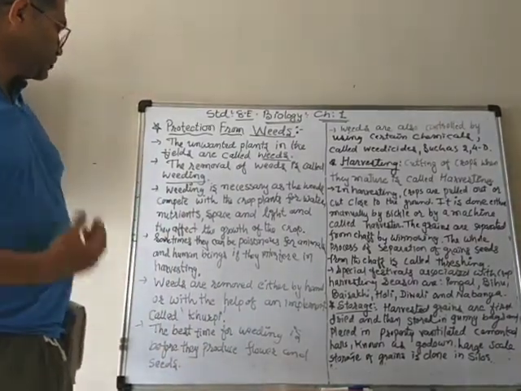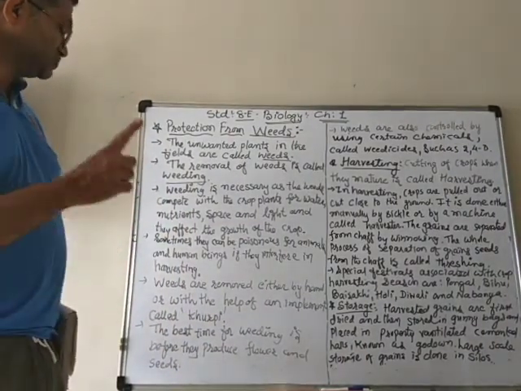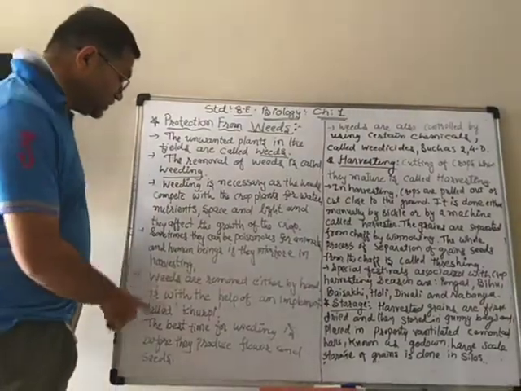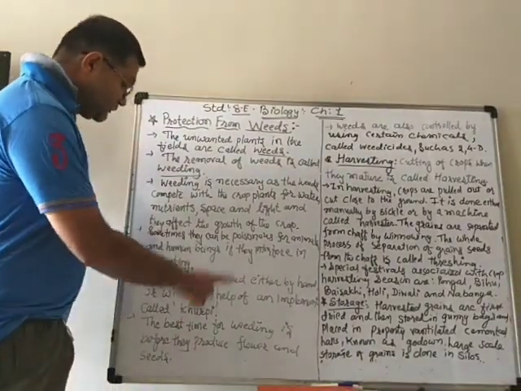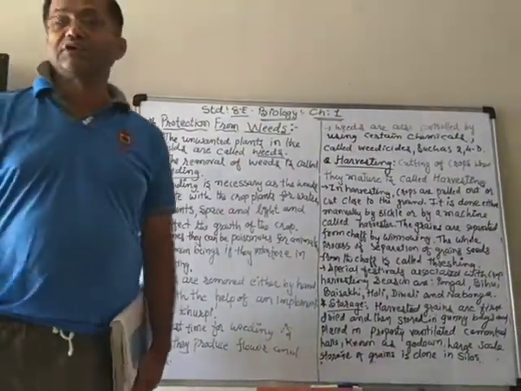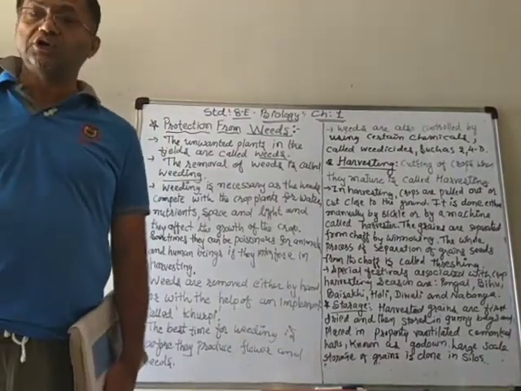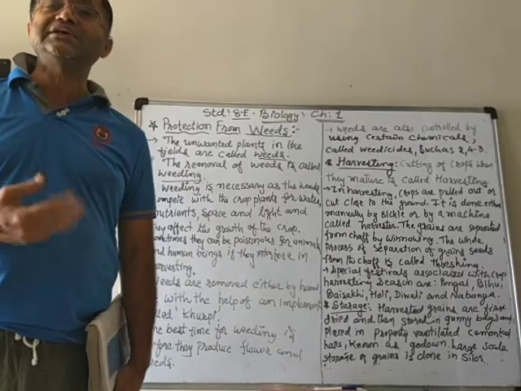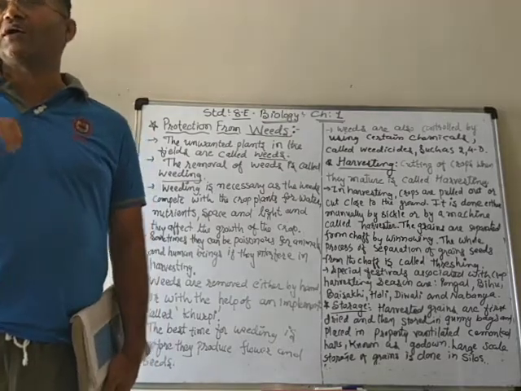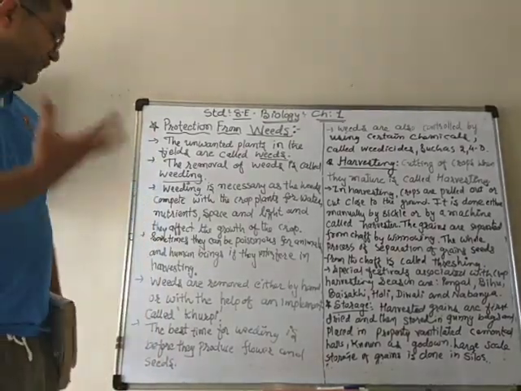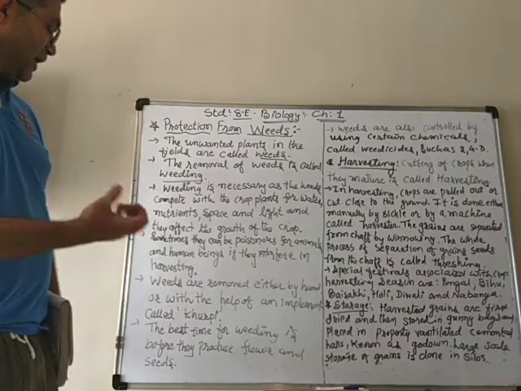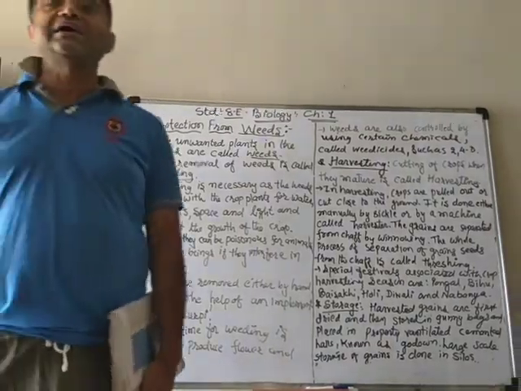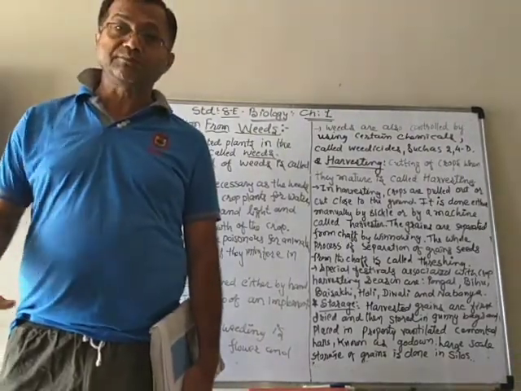And thus we can remove them. The best time for weeding is before they produce flowers and seeds, because at that time they are not so mature, so the roots are also not so deep, so we can easily remove them. Before the flowers and the seeds are produced, we can remove them from time to time.